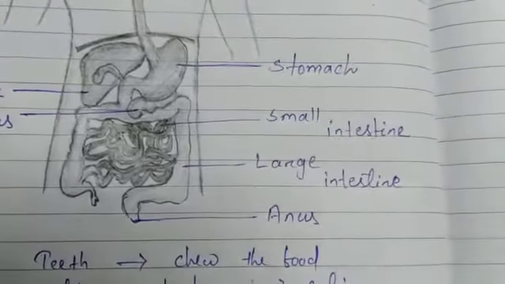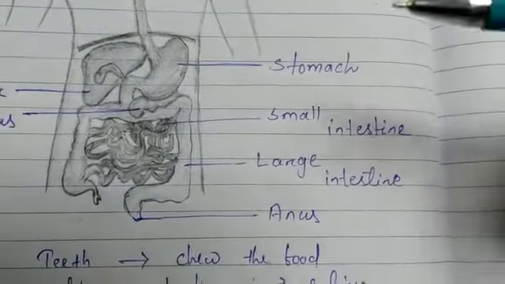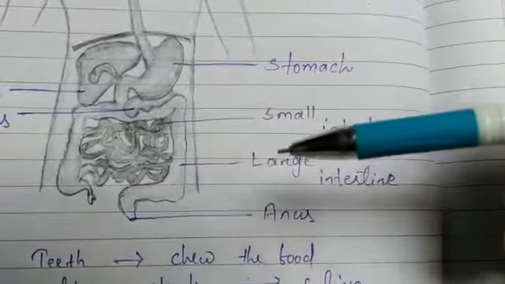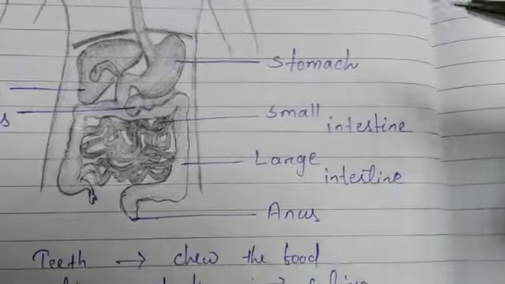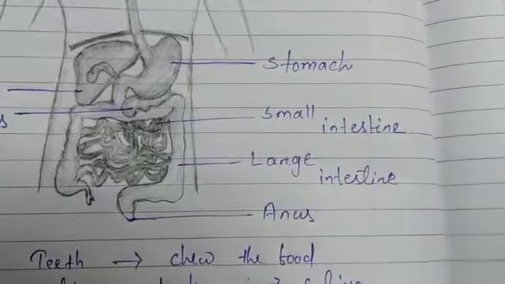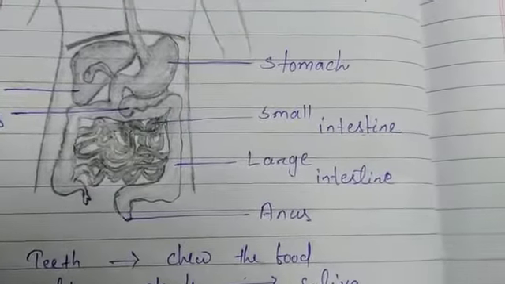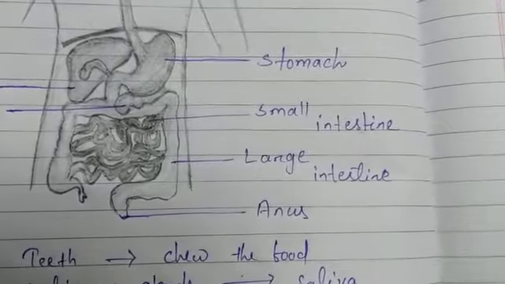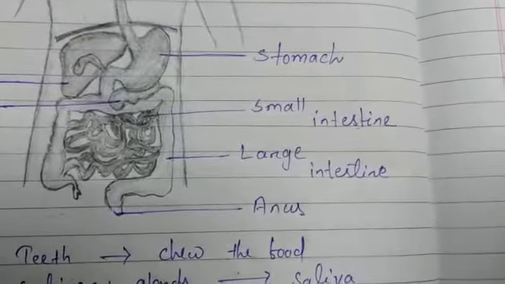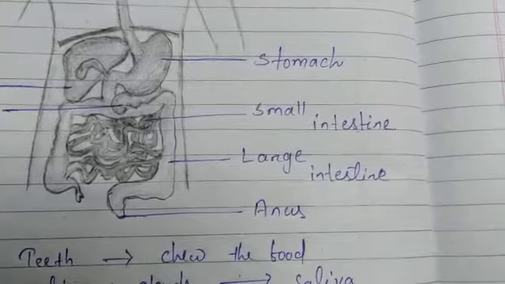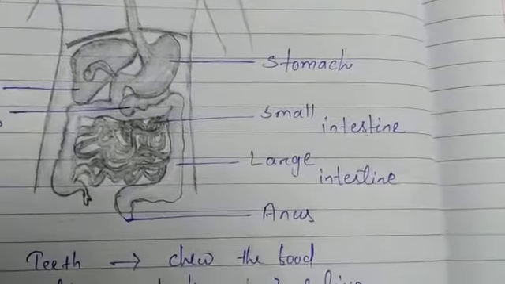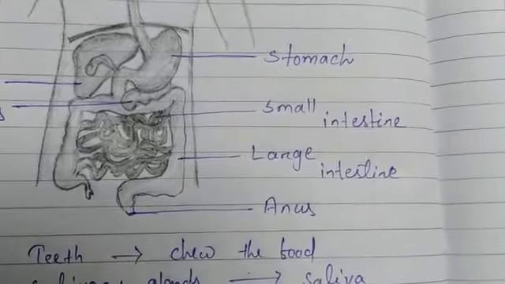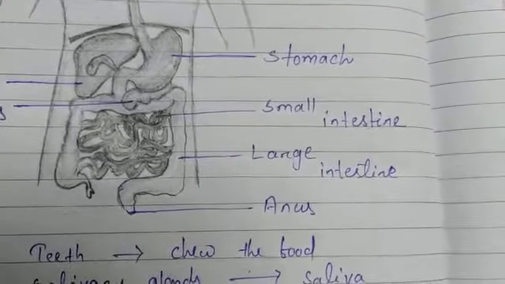The secretion of the liver, that is bile juice, accomplishes this and makes it alkaline so that the pancreatic enzymes can act. In addition to this, it also helps to break down the fat molecules, because fat molecules in the small intestine are present as large globules, so it is very difficult for the enzymes to act on them.